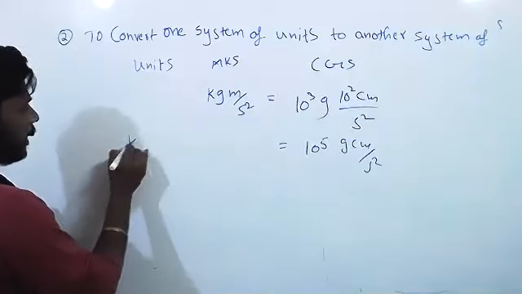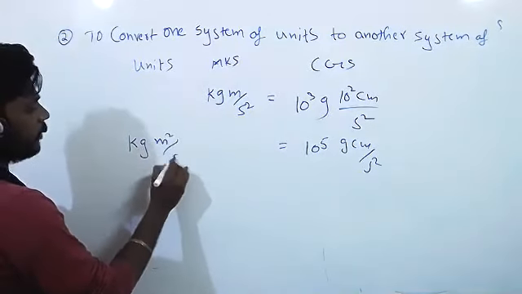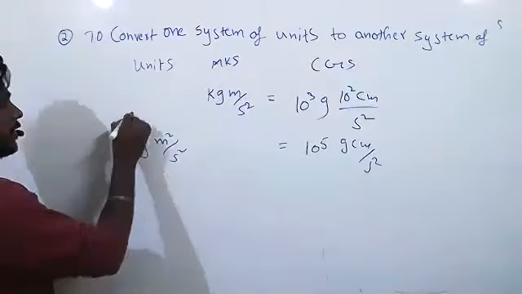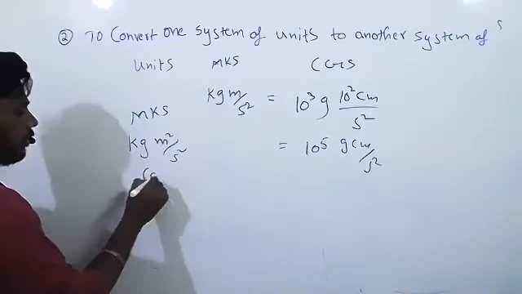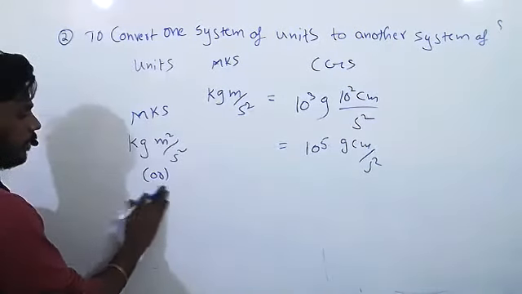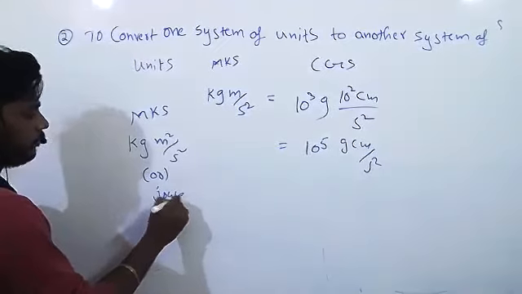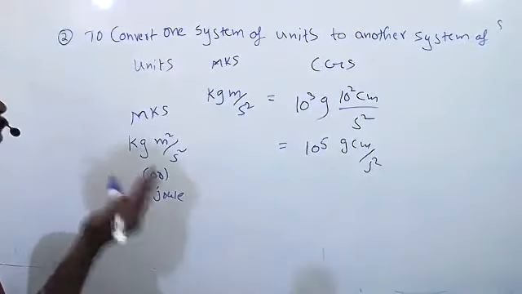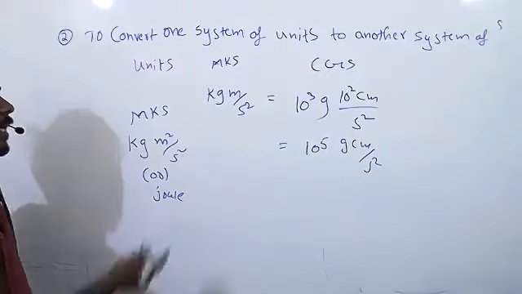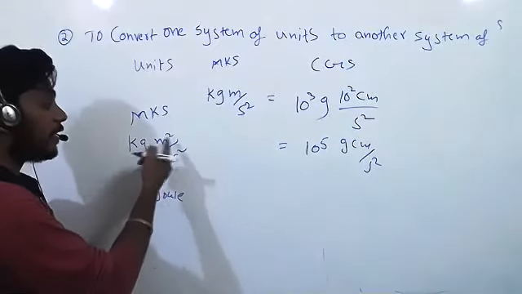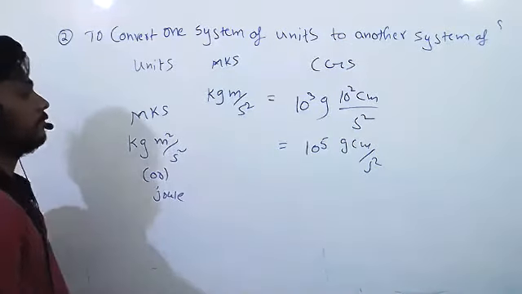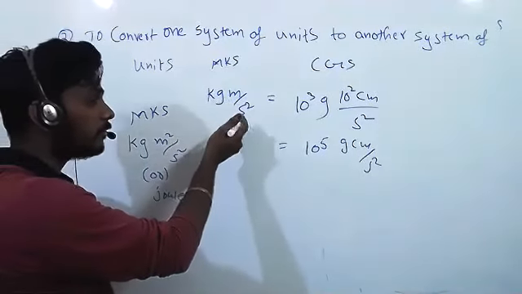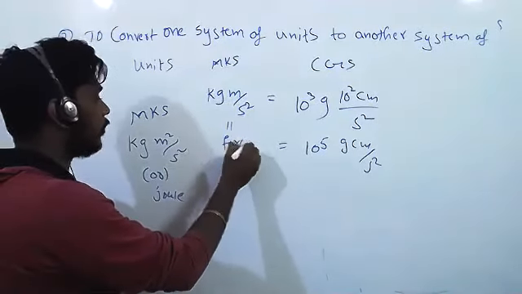Suppose joule, kg meter square per second square. Which system of units is it? MKS. It is also called joule. Kg meter square by second square is the unit for what? Kg meter per second square is the unit for what? Force. Very good.